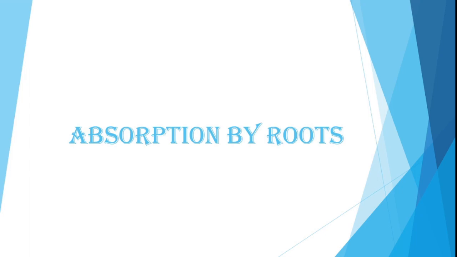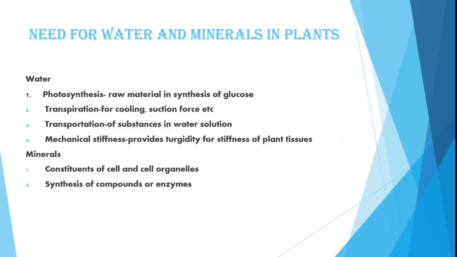Today we are going to study absorption by roots. Need for water and minerals in plants. What is the need for water in plants? We are going to study here. Plants require water for the process of photosynthesis. It is used as raw material in synthesis of glucose, transpiration for cooling and suction force, etc. Water is required.